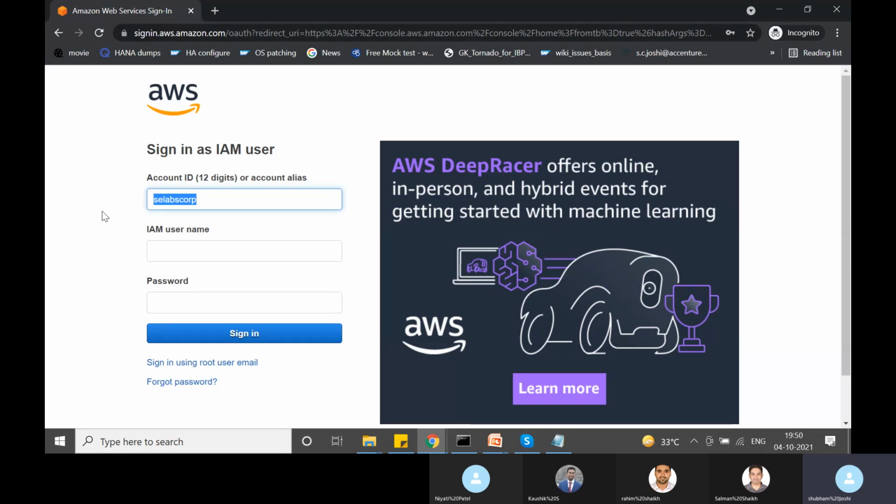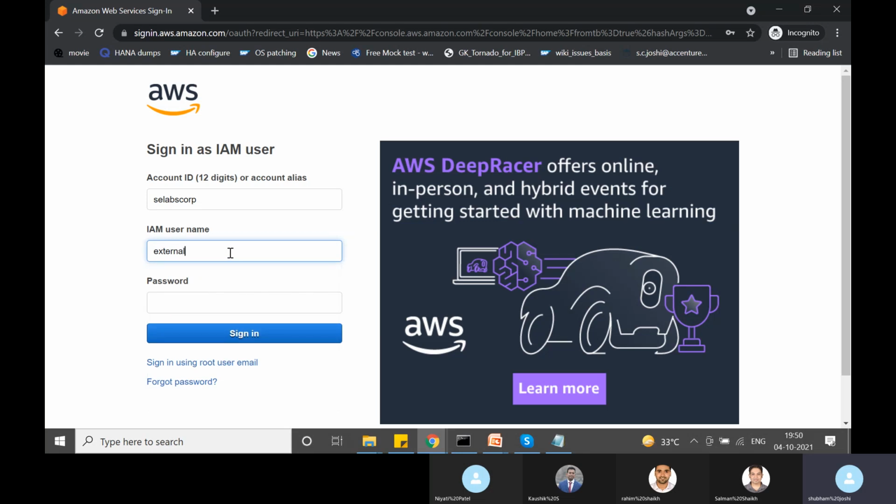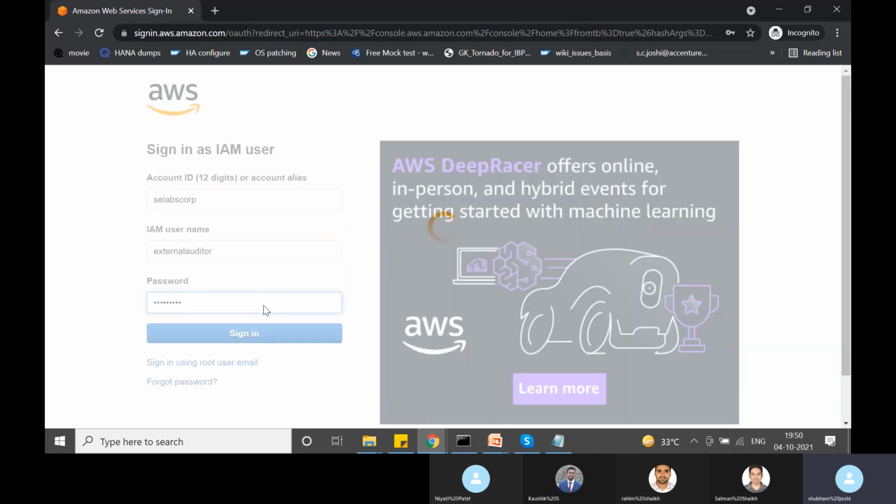This SE Labs Corp specializes in AWS auditing. Maybe there is a user called external auditor, right? And now we want to give this external auditor, which belongs to this account, access to our AWS account. So let me try to log in here.